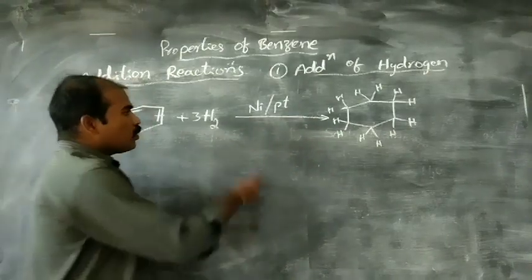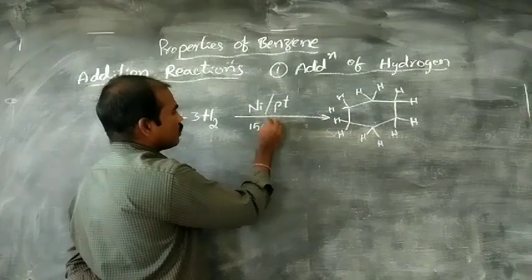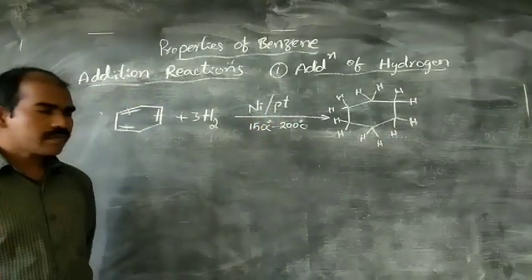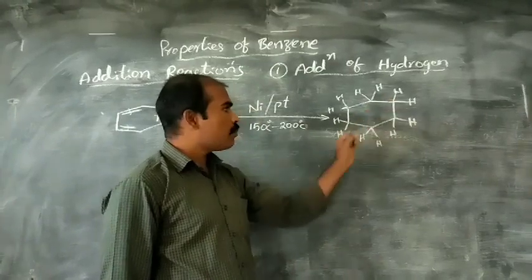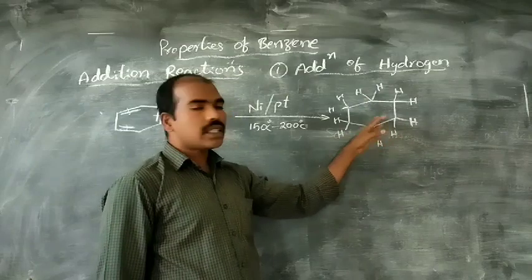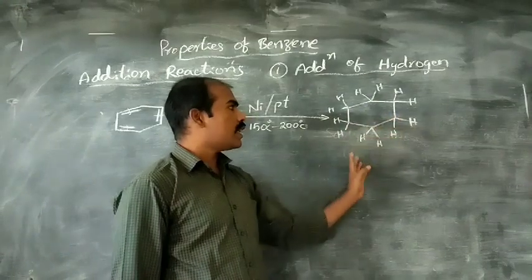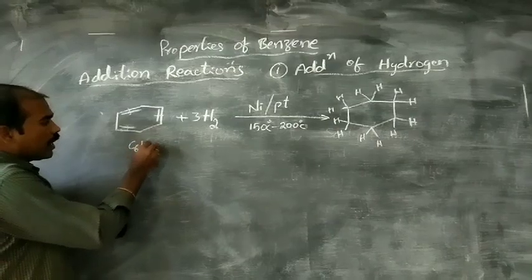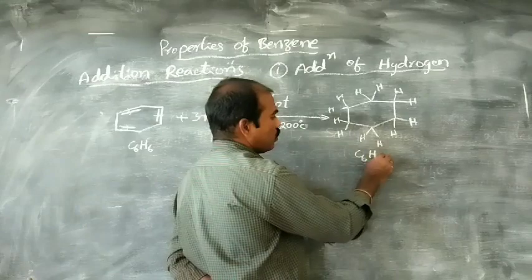Here we need to maintain the temperature around 150 to 200 degree Celsius. Now see, what is the compound? Can you guess the name of this compound? Here is a 6-membered cyclic ring, 6-membered, that's why it is hex-, and cyclic compound, that's why cyclohexane. All are single bonds, that's why it is cyclohexane. The benzene molecular formula is C6H6, but the cyclohexane molecular formula is C6H12.